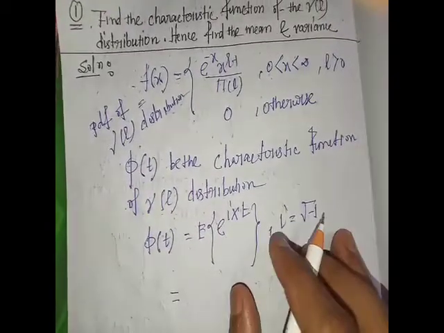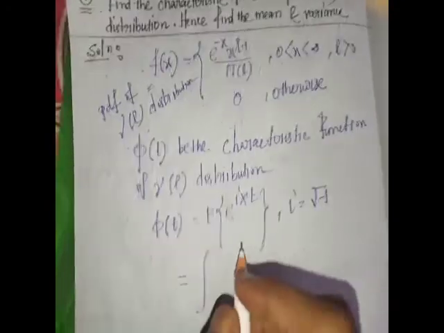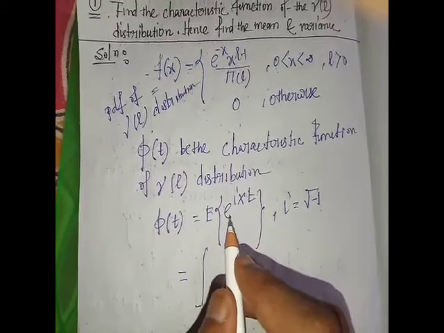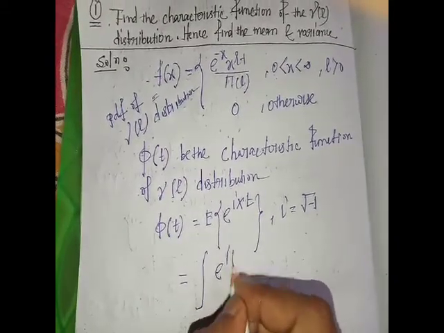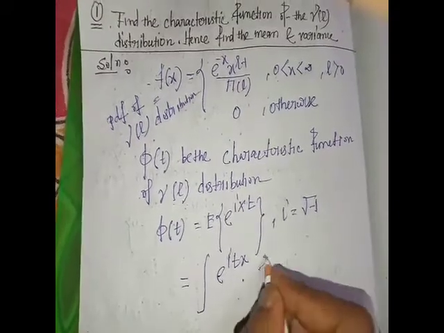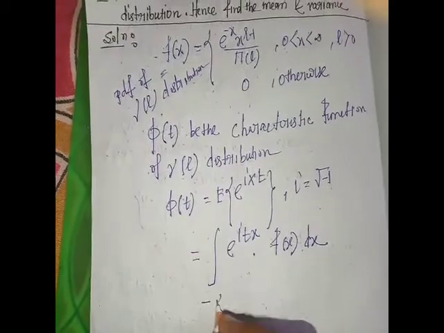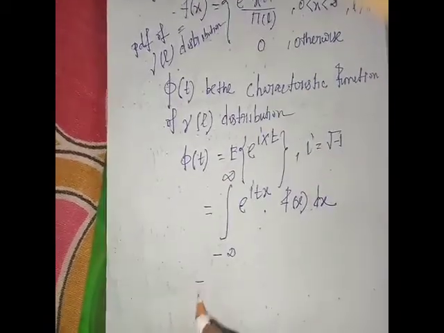The formula of expectation: since x is a continuous random variable, the expectation of e to the power itx equals the integral from minus infinity to infinity of e to the power itx into f of x dx.